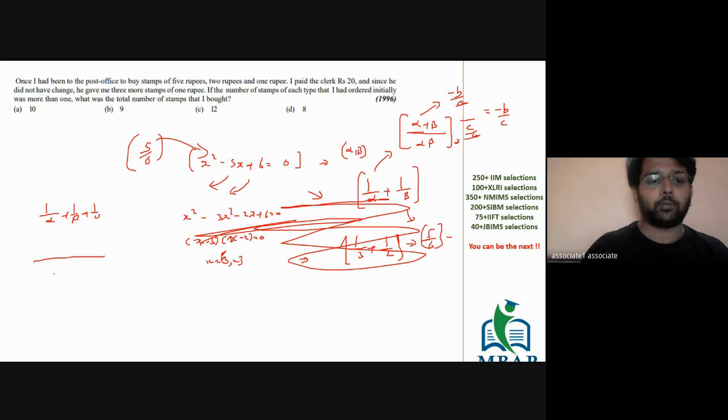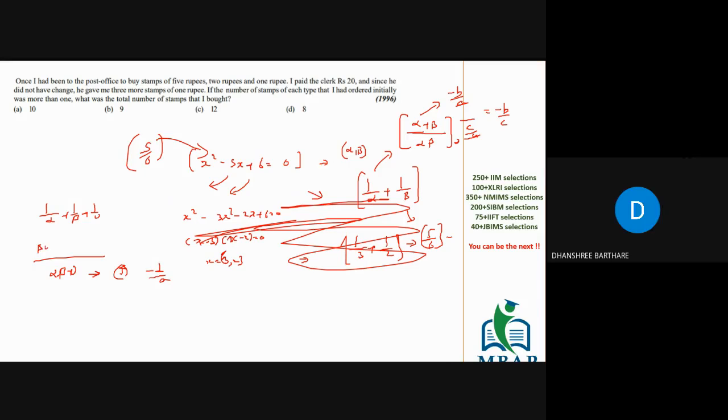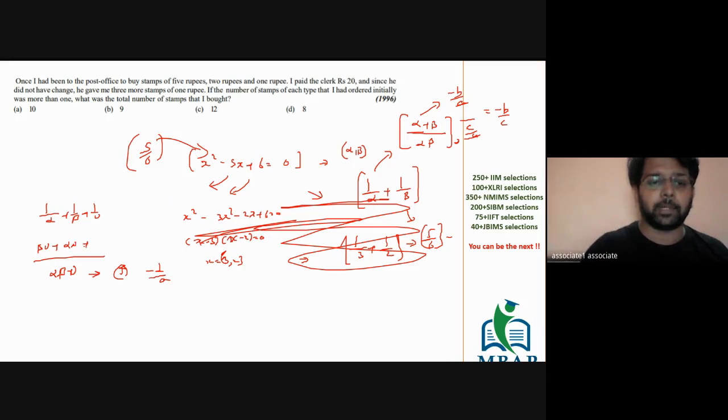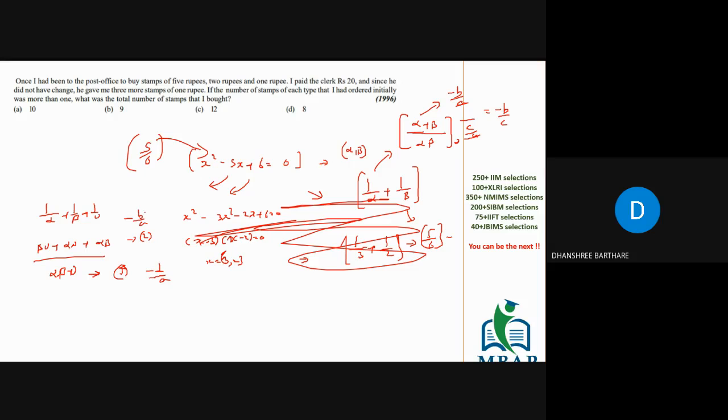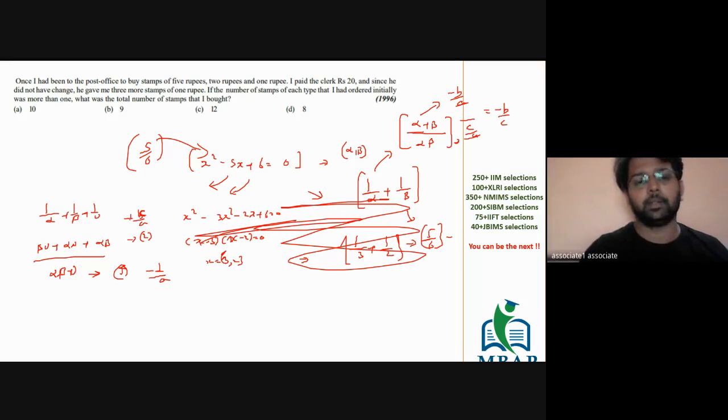So this time we have got alpha, beta, and gamma together. This is sum of all the roots taken 3 at a time, which is given by minus d by a, which we just discussed. And the numerator will become beta gamma, alpha gamma, and alpha beta, which is sum of roots taken 2 at a time, given by minus b by a. Sorry, it's plus c by a. Plus c by a. Clear?